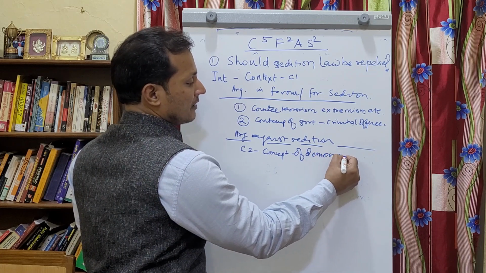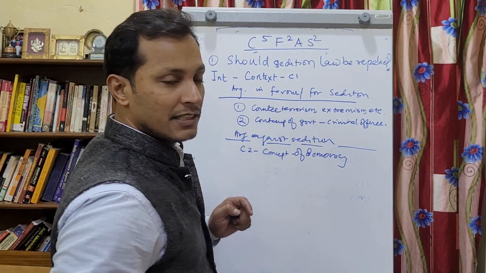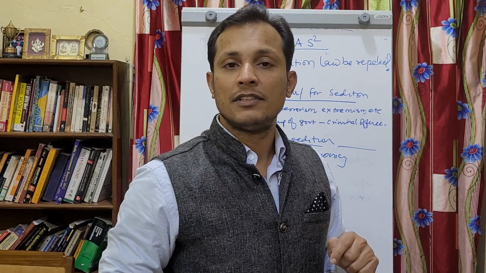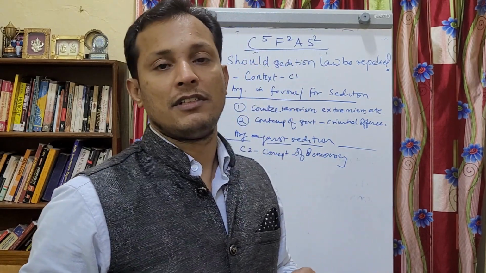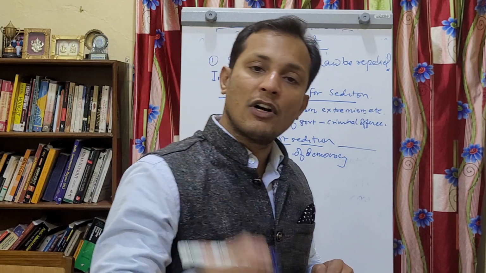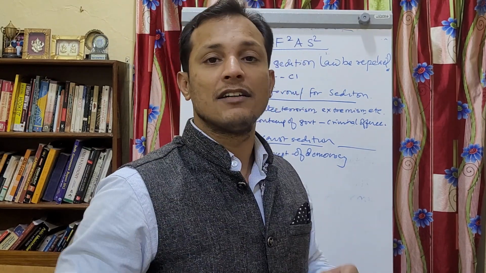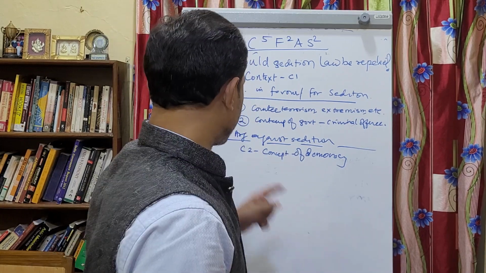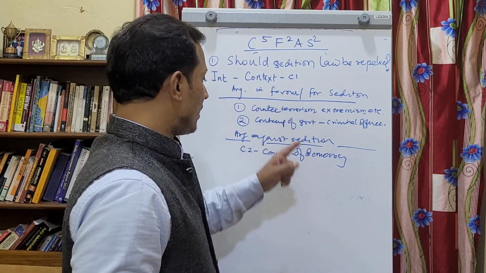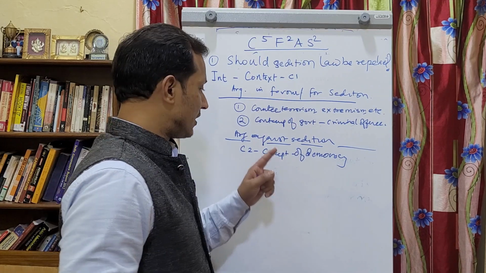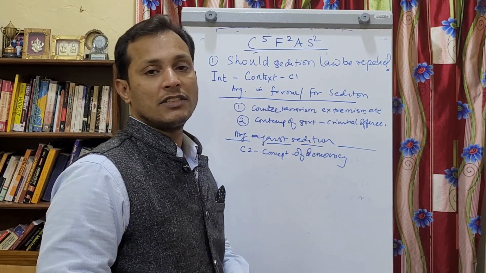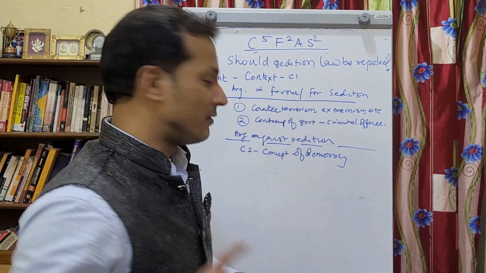We'll say that dissent and criticism are a must in a democracy. Democracy cannot survive without dissent, without criticism. Dissent is a way of life in democracy. So that is the first point against this law of sedition. Sedition has no place in democracy, we can say this.